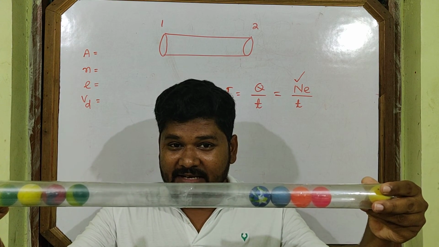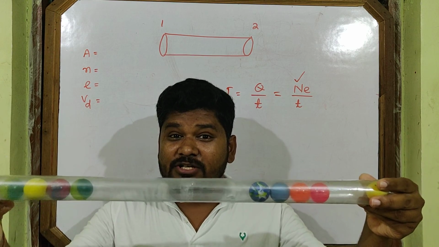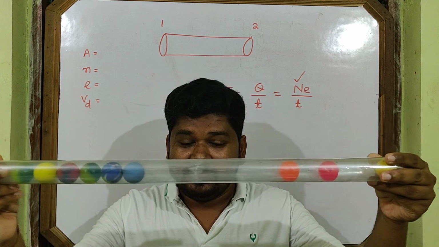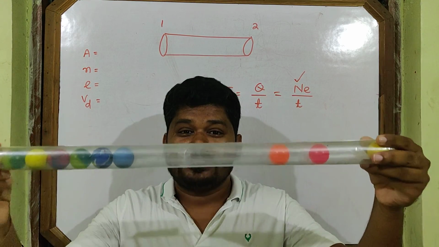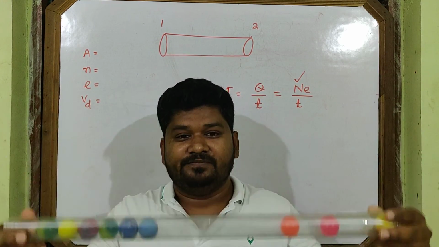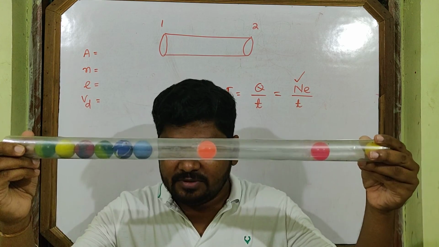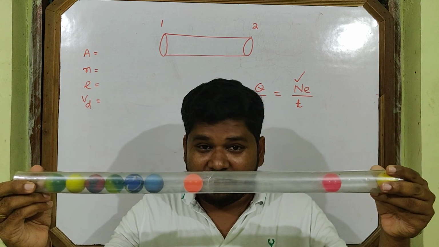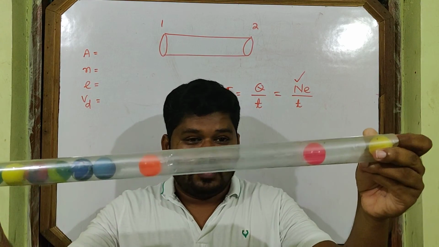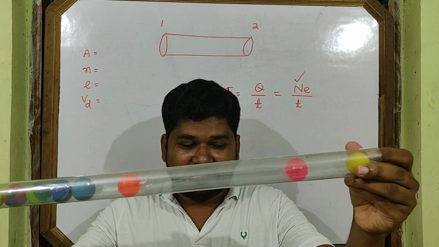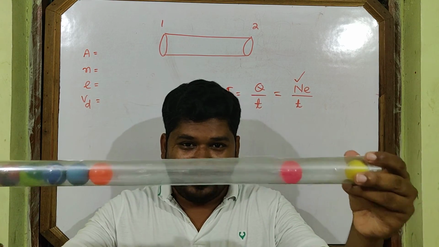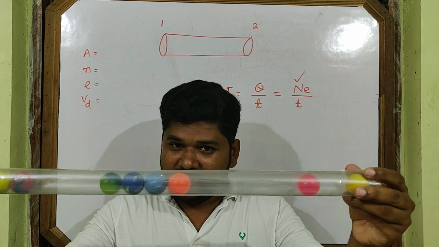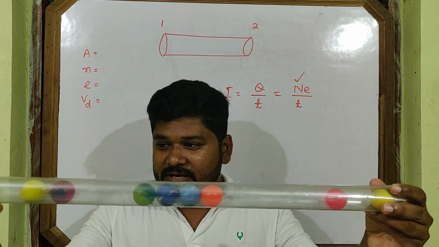In time t, the number of electrons that pass through this cross section is equal to the total number of electrons present within this volume. Try to understand each word of my sentence. This yellow electron enters first. Then, following it back to back, one electron after another enters.